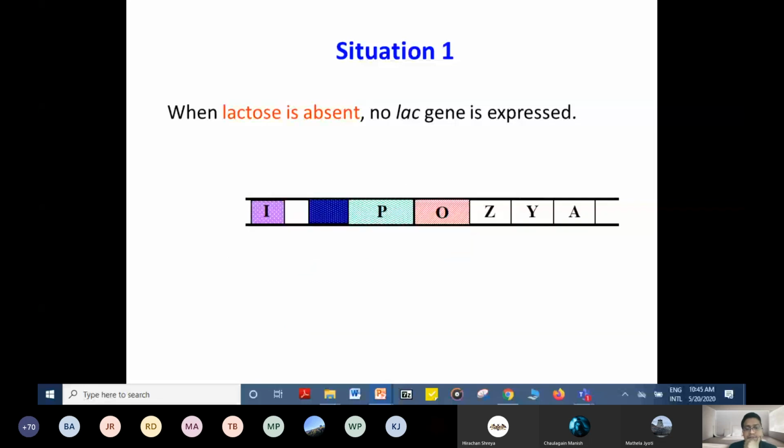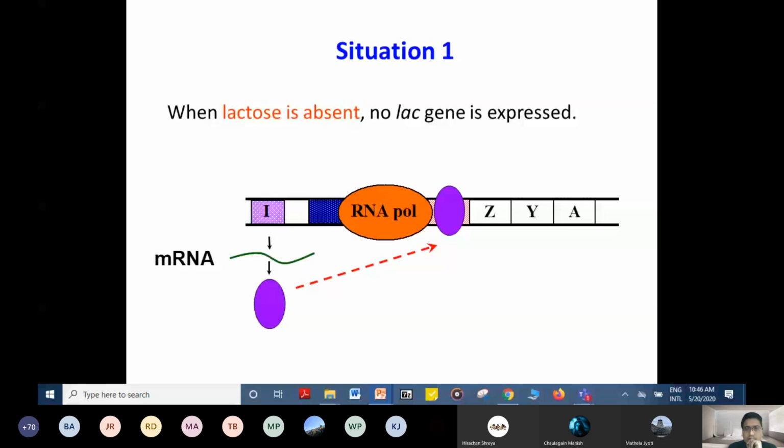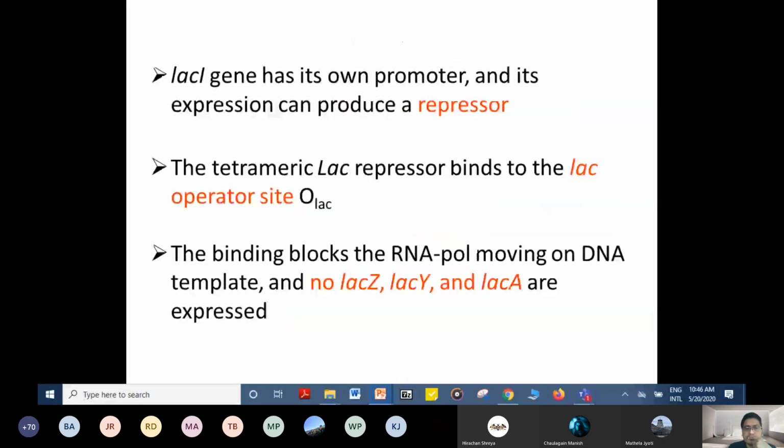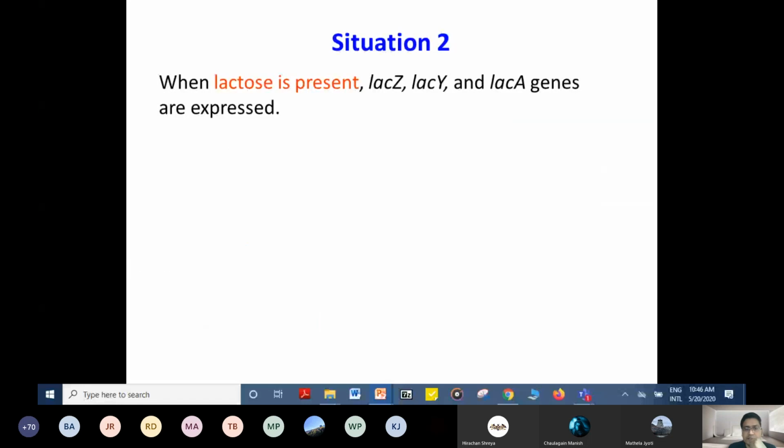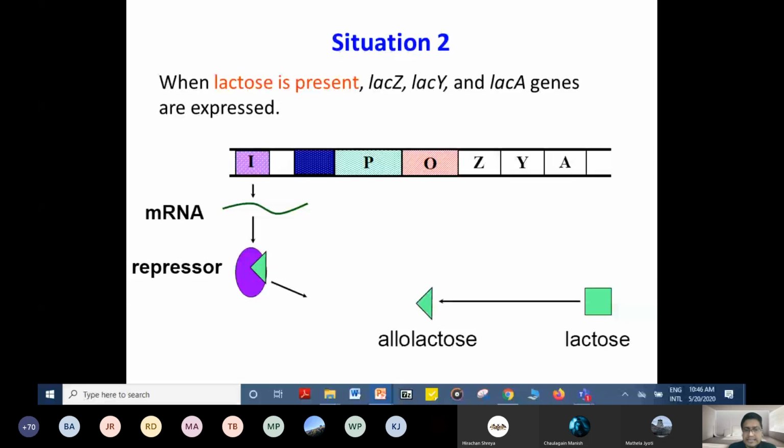Now second, when lactose is present, what happens? When lactose is present, it forms allolactose, and that allolactose inactivates the repressor so that RNA polymerase can move along. And when RNA polymerase can move along, there will be expression of the lac Z, Y, and A genes. This is situation 2. Situation 1, when lactose is absent. Situation 2, when lactose is present.